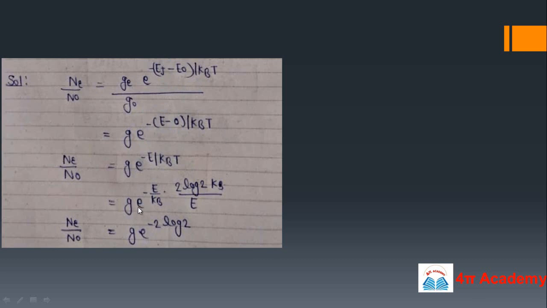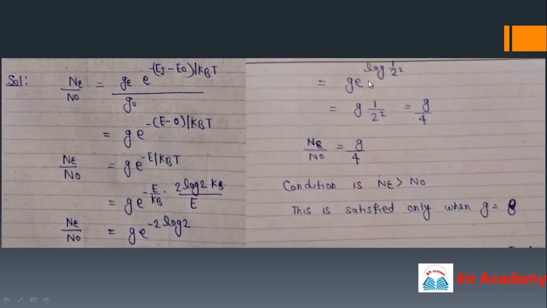When we put the value of 1 upon T, that is 2 log 2 kB upon E, we can further solve this: it will be g e to the power minus 2 log 2, which is log of 1 upon 2 square. And e to the power log x is x, so it is simply g times 1 upon 2 square, that is g by 4. So your ratio of population n_E over n0 is g by 4.